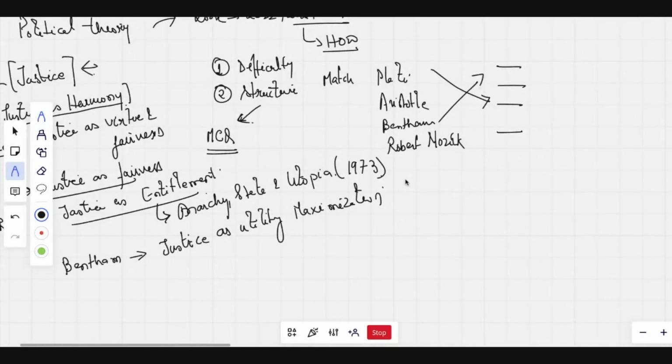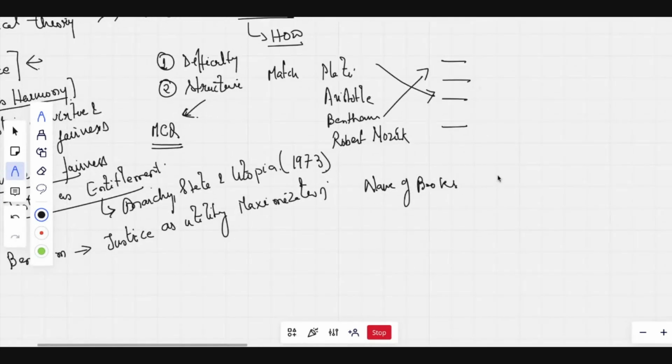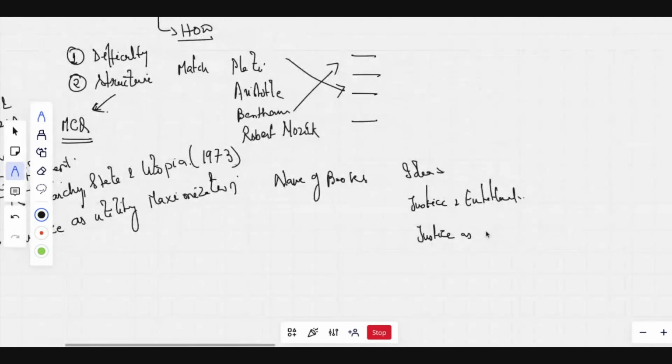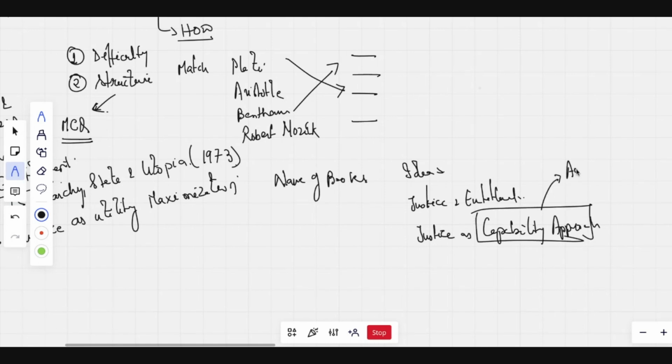What they will also do is give the names of books and ideas, like justice as entitlement, justice as fairness, justice as capability approach. So who gave the idea of the capability approach? Amartya Sen. So this is the second way within match the following type questions in which they can raise the question.